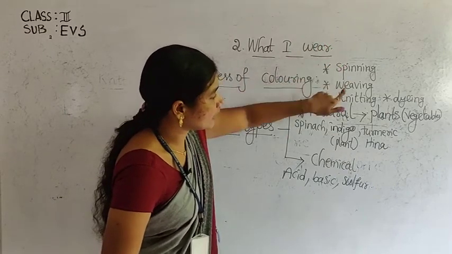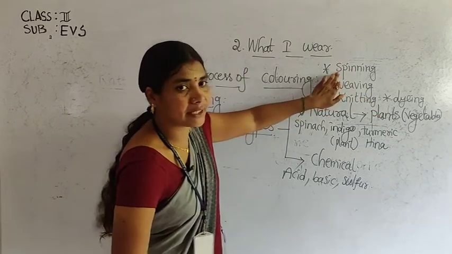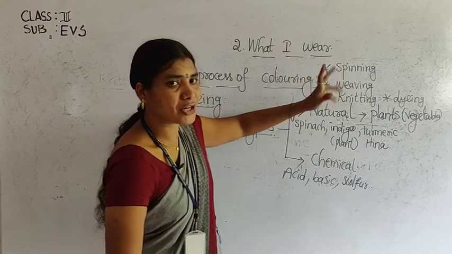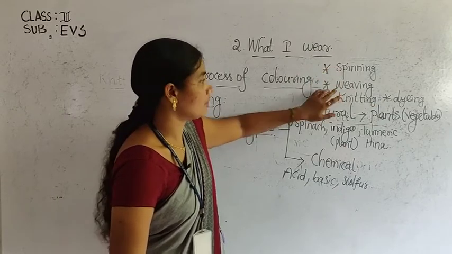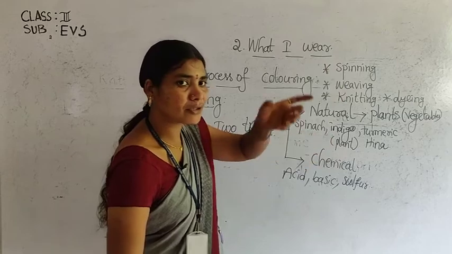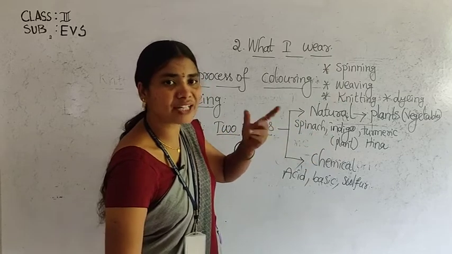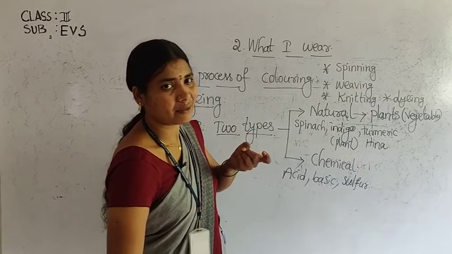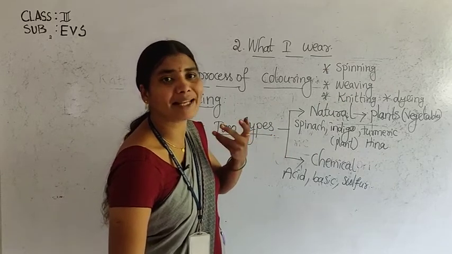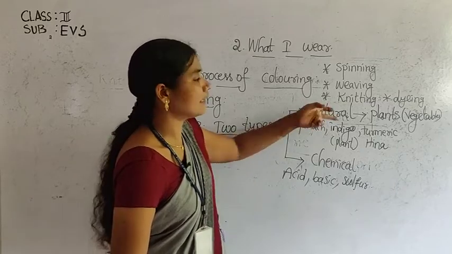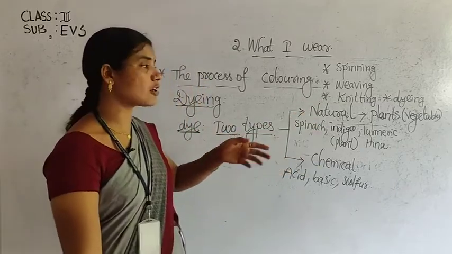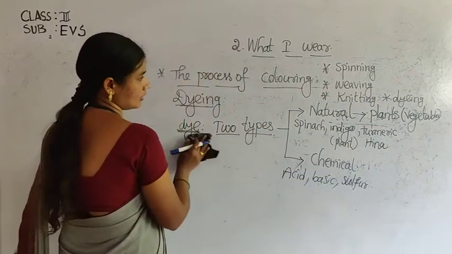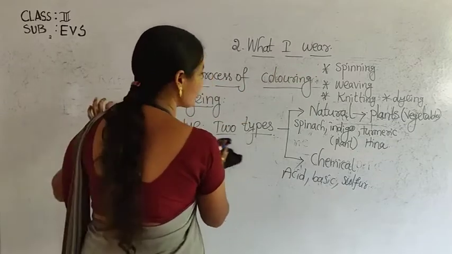Spinning: cotton balls are converted into cotton yarn, using a machine or otherwise a charkha, by hand. Weaving: the threads are woven together to make a fabric. Fabric is the material used to make a cloth. Next, knitting: preparation of woolen cloths by using the knitting method. Dyeing is the process of coloring a piece of cloth. Those are the new terms in this topic.